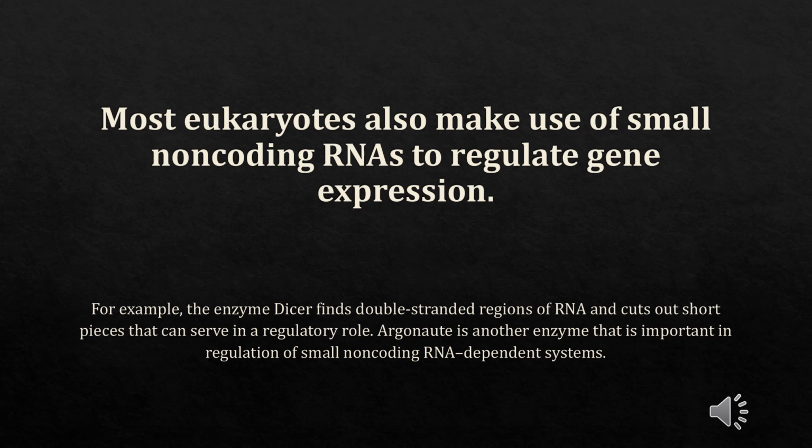Most eukaryotes also make use of small non-coding RNAs to regulate gene expression. For example, the enzyme Dicer finds double-strand regions of RNA and cuts out short pieces that can serve in a regulatory role. Argonaute is another enzyme that is important in regulation of small non-coding RNA-dependent systems.